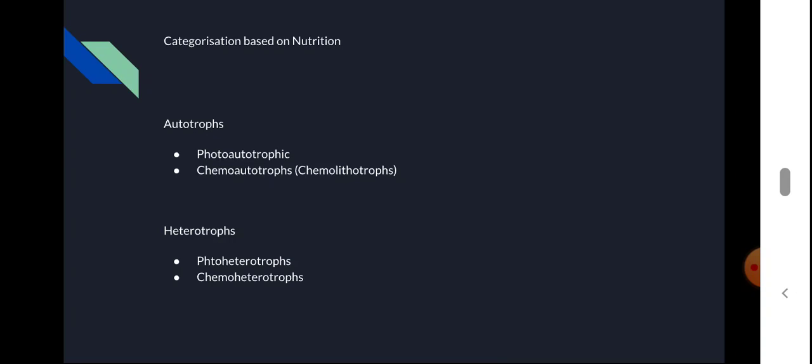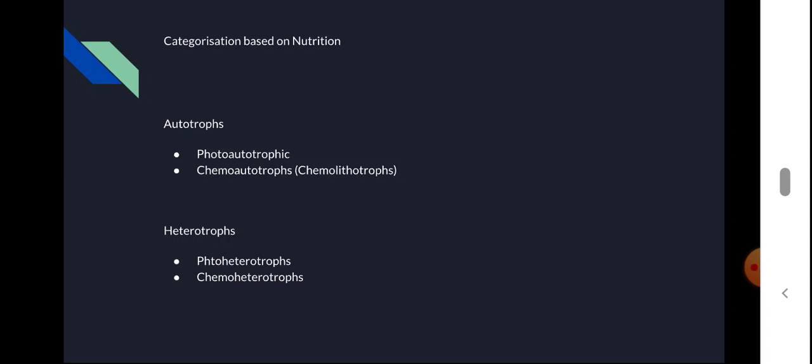So simply we can say chemoautotrophs synthesize food from inorganic raw materials using the energy released from the breakdown of chemical compounds such as ammonia, nitrates, sulfides, etc. They are known as chemoautotrophs.